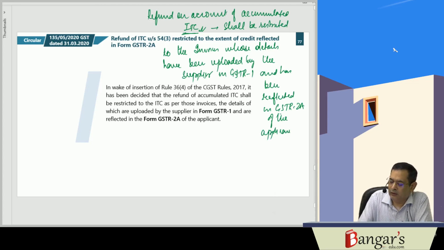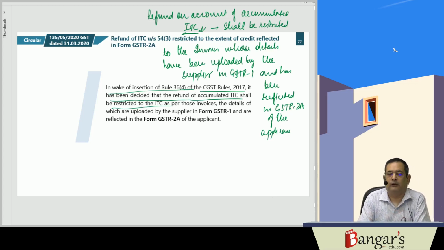So, in the wake of the insertion of Rule 36(4) of the CGST Rules, it has been decided that refund of accumulated ITC shall be restricted to those invoices, the details of which have been uploaded by the supplier in form GSTR1 and are reflected in form GSTR2A of the applicant.